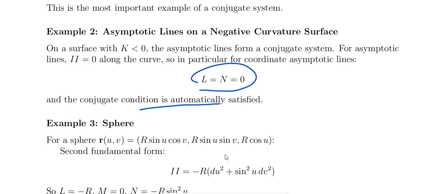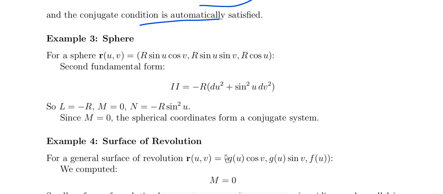For the third example, that is a sphere, the parametric form is r sin u cos v, r sin u sin v, r cos u. The second fundamental form: L equal to minus r, M equal to 0, N equal to minus r sin square alpha. So since M equal to 0, the spherical coordinates form the conjugate system.